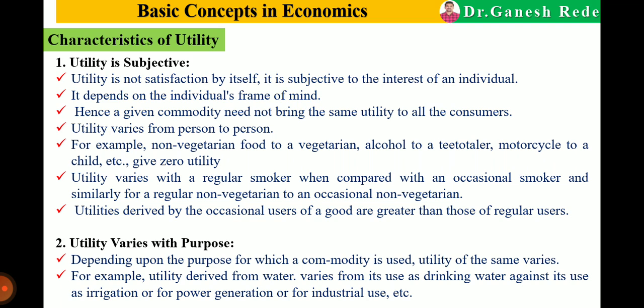Then next, utility varies with purpose. Depending upon the purpose for which a commodity is used, the utility of the same commodity varies. Now I will take the example of water. If I am thirsty and I drink water, I will get utility and satisfaction. But when the same water is used in agriculture for irrigation, that water has a different utility.